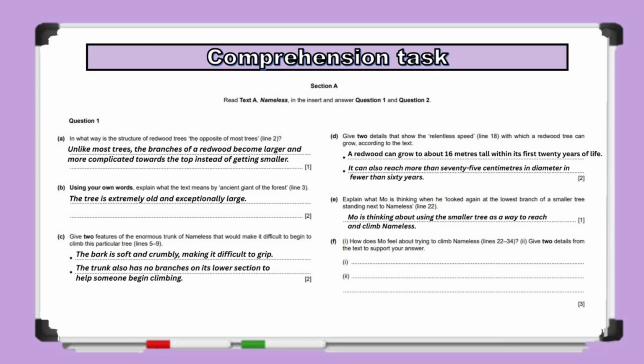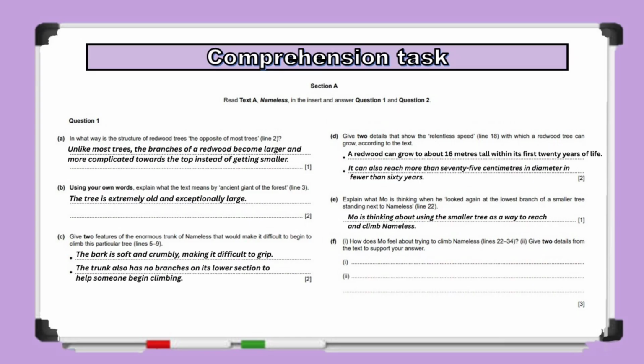So, always pay close attention to how the question is worded. If it refers to the writer, write about the writer. If it refers to a named character, use that character's name in your answer. In every case, your response should explain the events, thoughts, or feelings from that person's perspective, not from your own.